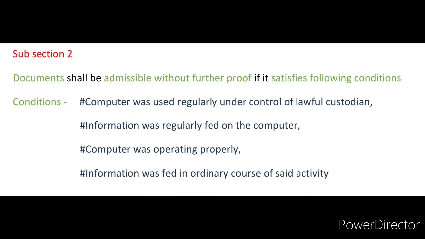Subsection 2 says a document shall be admissible without further proof if it satisfies the conditions. What are the conditions? The computer was used regularly and under the control of a lawful custodian, or the information was regularly fed on the computer, or the computer was operating properly, or the information was fed in the ordinary course of the said activities. So all these conditions need to be fulfilled. That is what subsection 2 says.